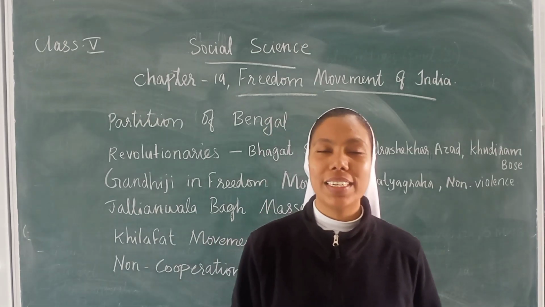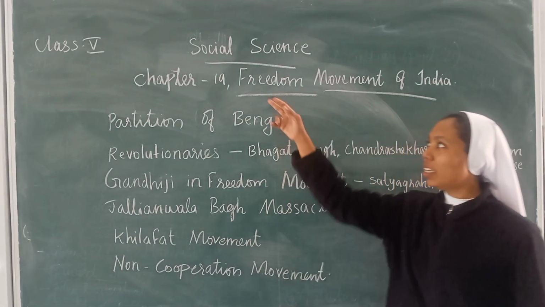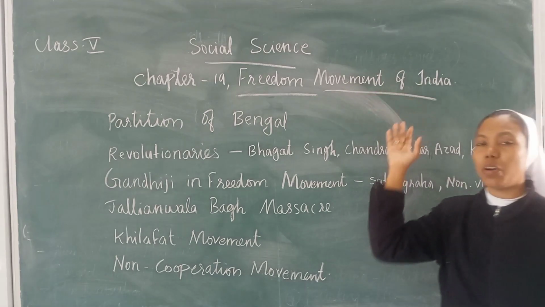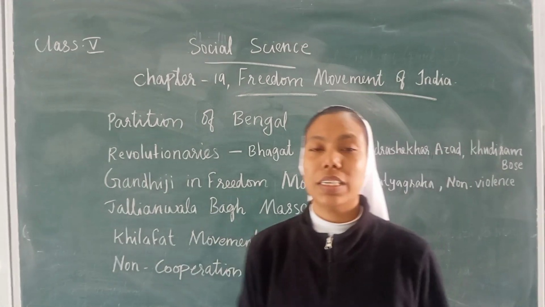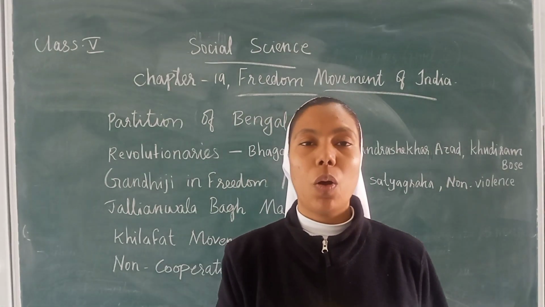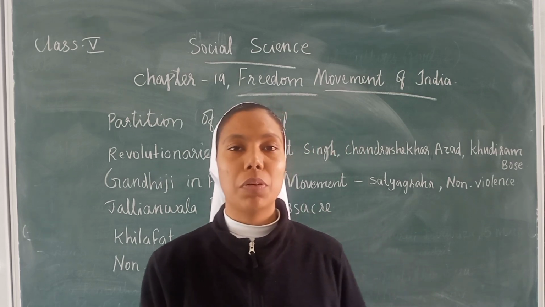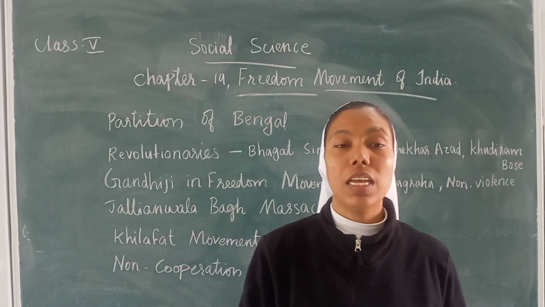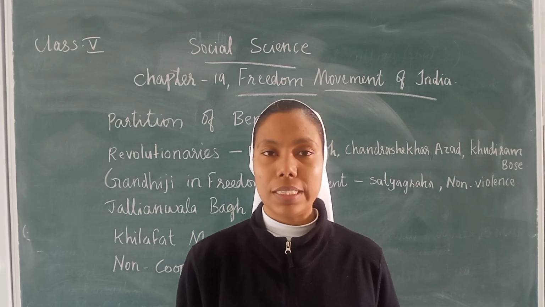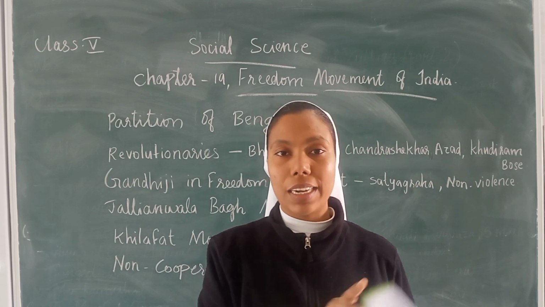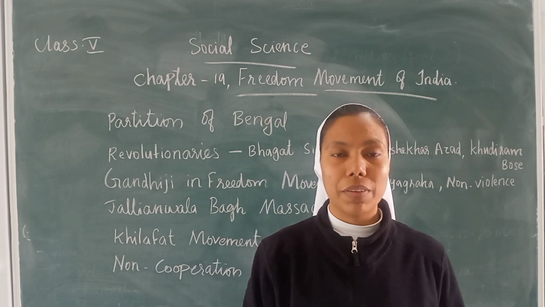Dear students, today let us continue chapter 19, the freedom movement of India. Already in the previous class, we discussed the social reformers, the Indian National Congress and the radicals.